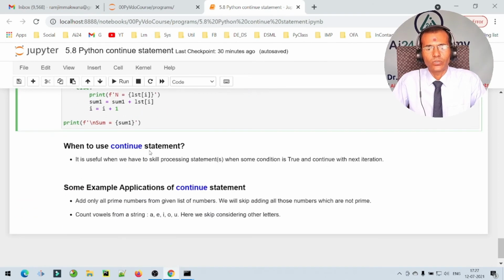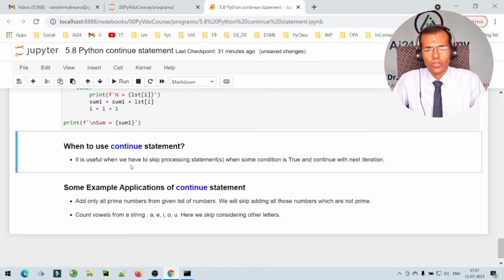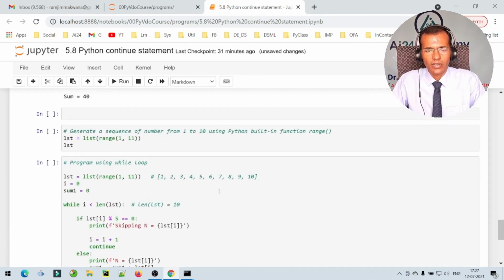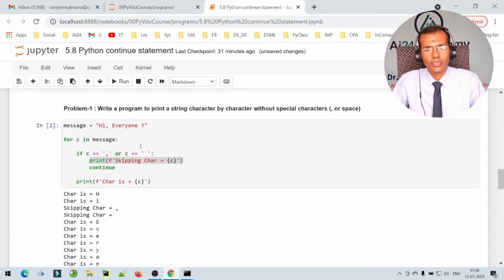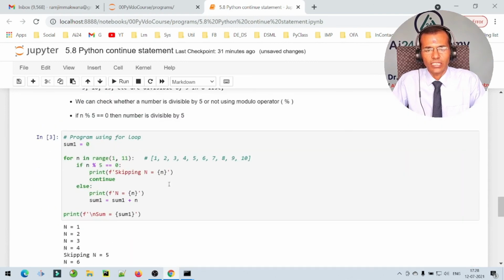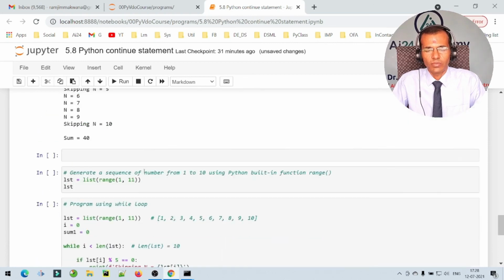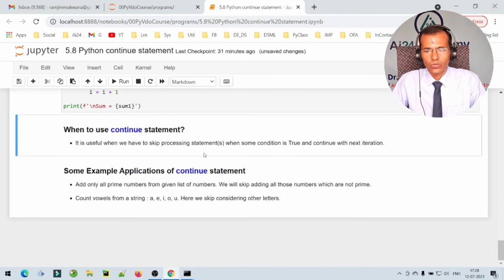Now let us see when to use continue statement. It is useful when we have to skip processing a statement or a group of statements when some condition is true and continue with the next iteration, like the two examples we have seen over here. One is skipping the special characters and the other we are skipping the numbers which are divisible by 5. So if we have to skip processing some statements or some data items, then in those scenarios we can use continue statement.